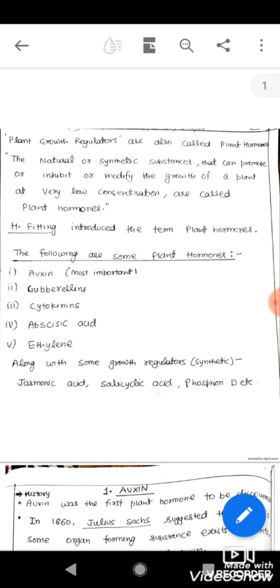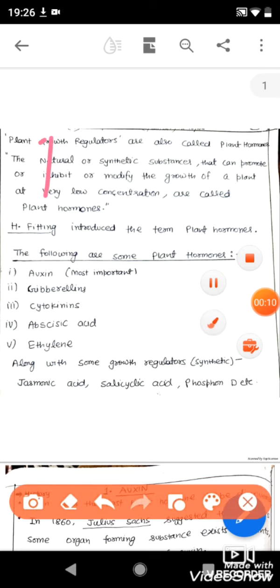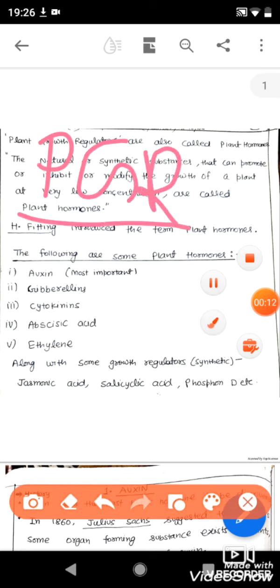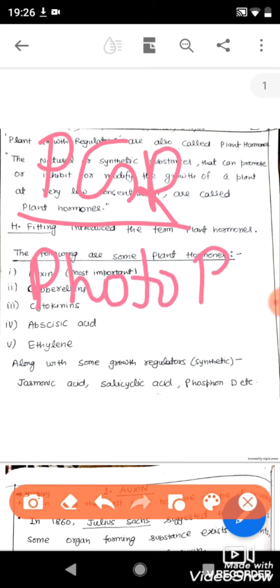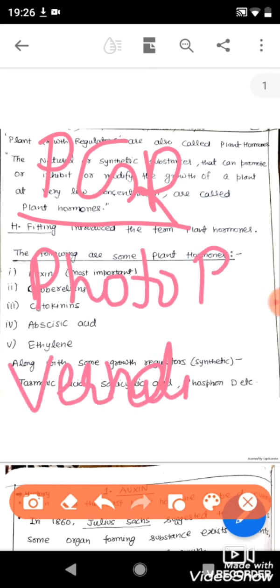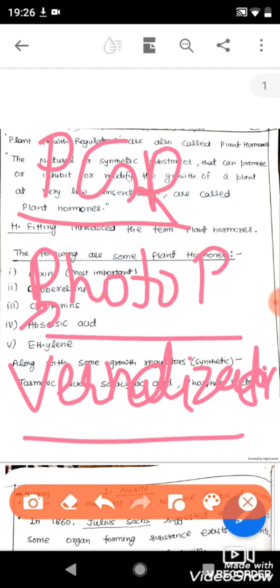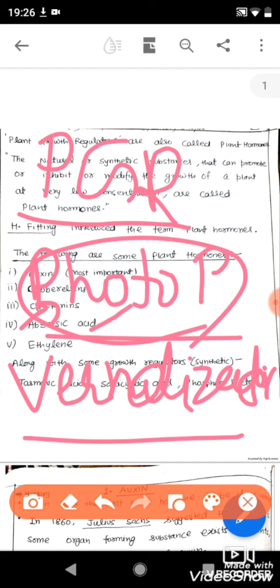In today's video we will start with another portion of Unit 4, that is the plant growth regulators. In the previous portion, which was the physiology of flowering, we have discussed photoperiodism as well as vernalization. Simply talking, we have discussed the role of light in flowering in photoperiodism, as well as the role of temperature, particularly low temperature, in the flowering of higher plants or angiosperms.